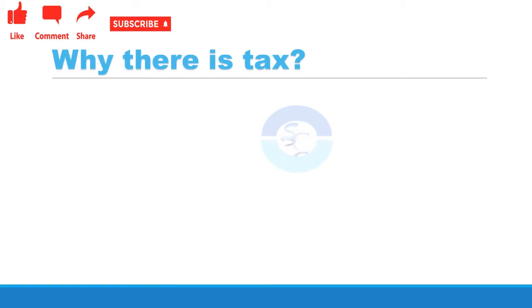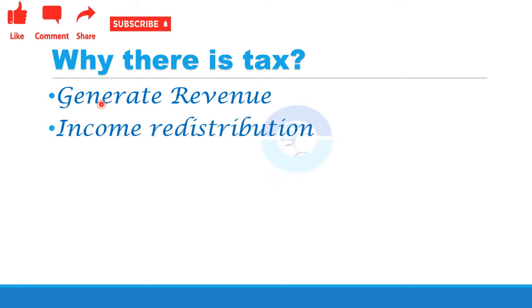Now, let us discuss why there is tax. It is in order to generate revenue. Tax is considered to be the revenue of the government. Though we know that the government has many other sources of revenue, still tax is considered to be the major share in the revenue part. Next is income redistribution.